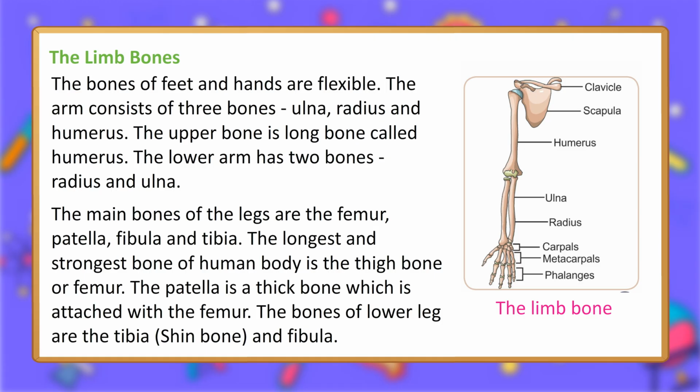The main bones of the legs are the femur, patella, fibula and tibia. The longest and strongest bone of the human body is the thigh bone, or femur. The patella is a thick bone which is attached with the femur. The bones of the lower leg are the tibia, shin bone, and fibula.